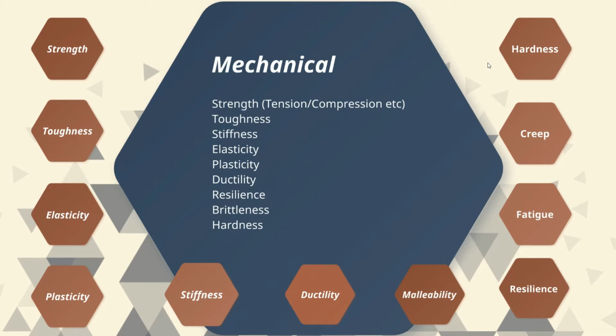Mechanical properties of material are strength, toughness, elasticity, plasticity, stiffness, ductility, malleability, hardness, creep, fatigue, resilience, etc. Let us dig into more details. Strength.